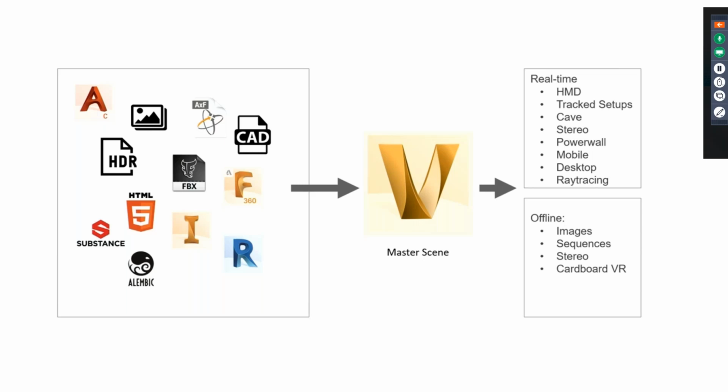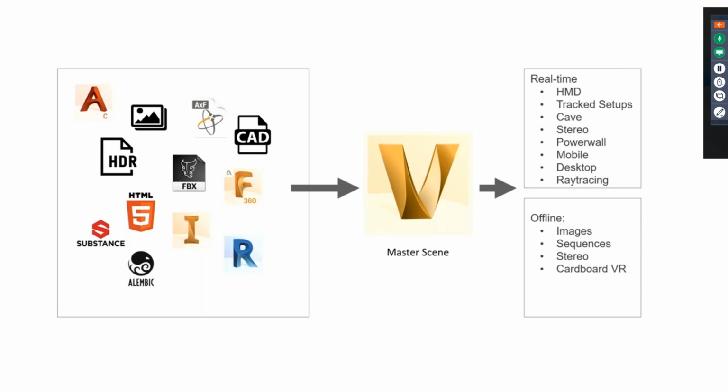Similarly, you can also bring in CAD data. VRED supports more than 40 CAD formats, which includes NX, CATIA, SolidWorks data, Fusion data, STP step data, IGS file format, so many. It can also import Revit. Revit data will not be imported directly, but it will be imported through DWG. But you can read the DWG file, the Revit files, inside VRED.